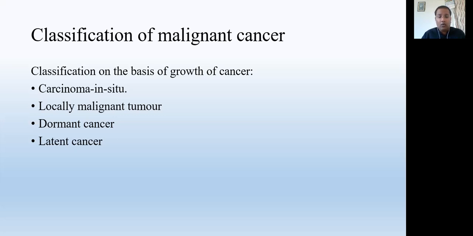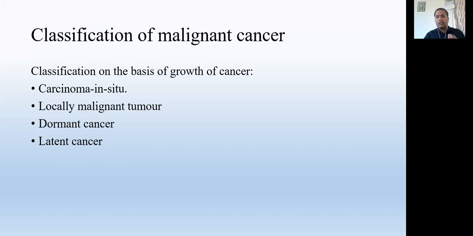It is growing in size, but still it remains inside the duct only. It can spread to the nearby structures only through the ductal system. It never crosses the limit of the duct. That's why it is called carcinoma in situ.